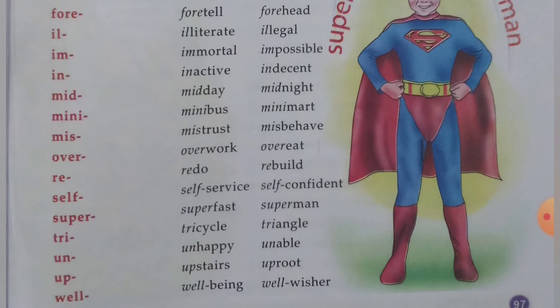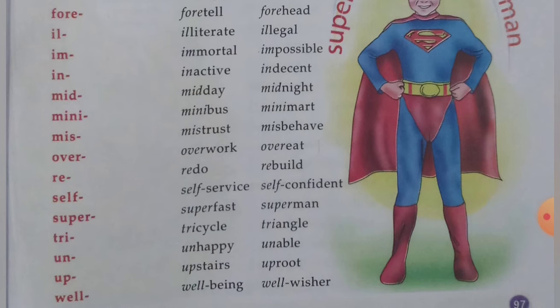When we use the prefix tri before the word cycle and angle, that makes the words tricycle and triangle. When we use the prefix un before the word happy and able, that makes the words unhappy and unable.